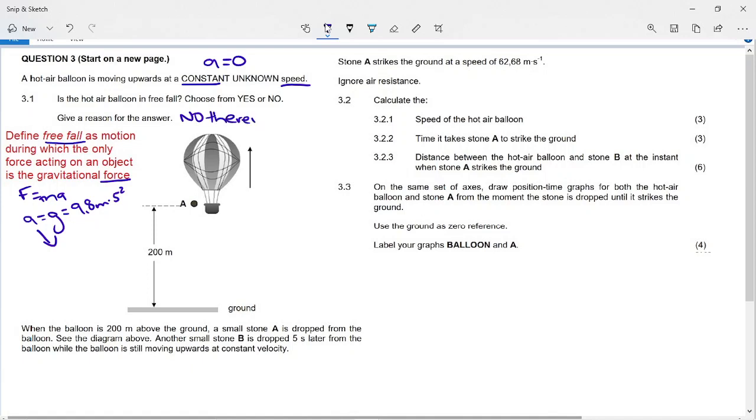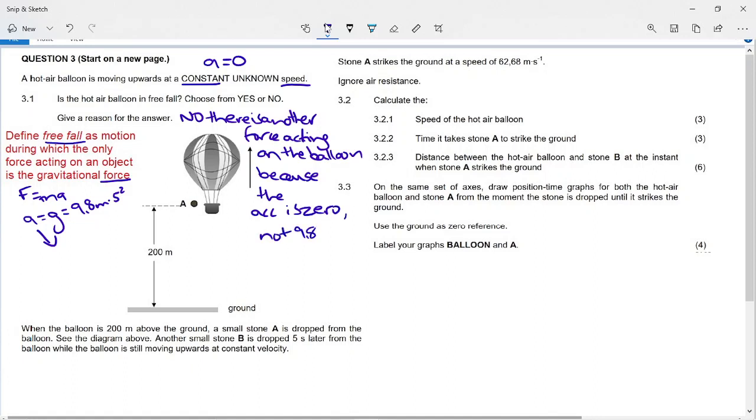The balloon is not in free fall, no. There is another force acting on the balloon. Okay. Because how do we know this? We can add this to our answer. There's another force acting on the balloon because the acceleration is 0, not 9.8 meters per second squared downwards.